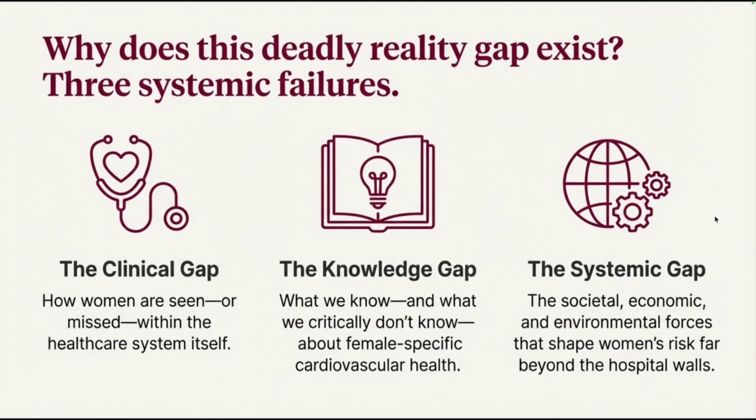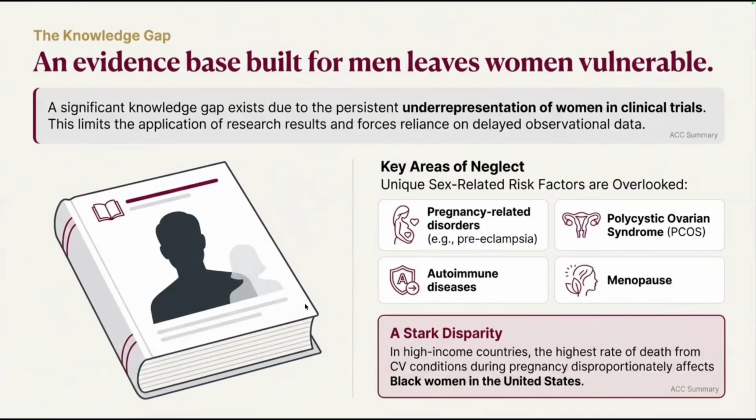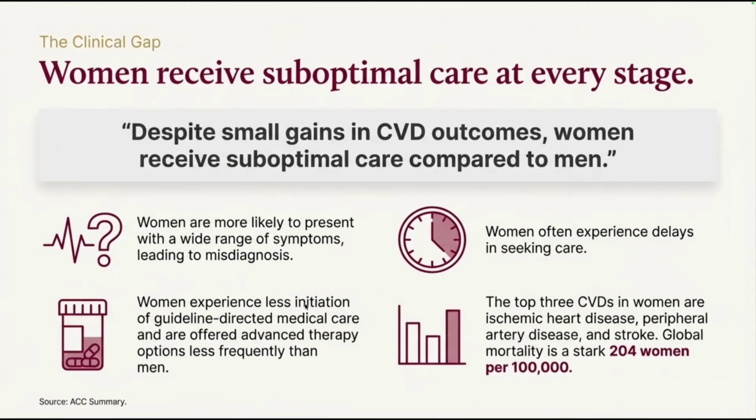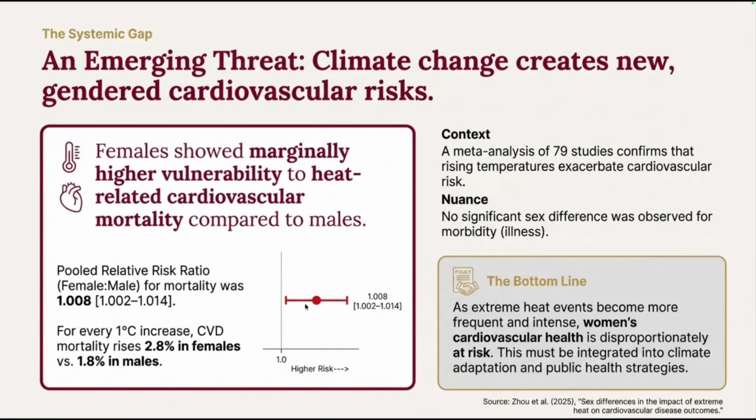And it looks like there are 3 systemic failures: a clinical gap in terms of how women are seen, the knowledge gap in terms of critically specific, female-specific issues related to cardiovascular health, and the systemic gap that we see around the world. And so it looks like there's suboptimal care being delivered at each stage. And so there's a source here, the ACC summary. I would recommend we dive into that as we continue to do more deep research. And it looks like we're pulling out the clinical gap and why, the knowledge gap and why, the systemic gap and why, as well as it looks like they're calling something out here.